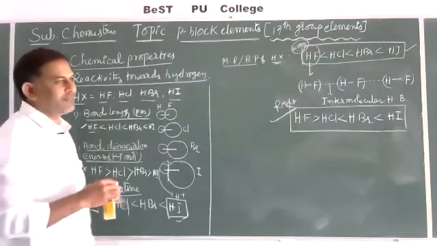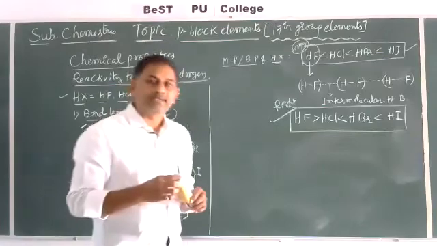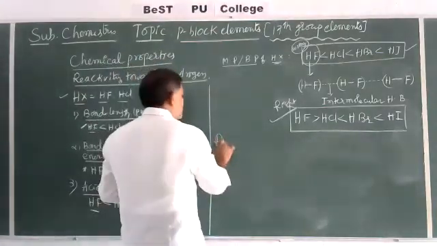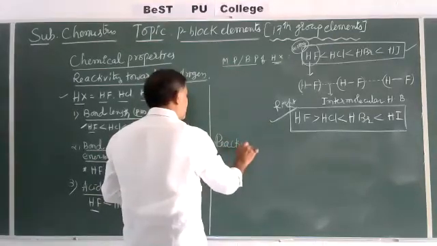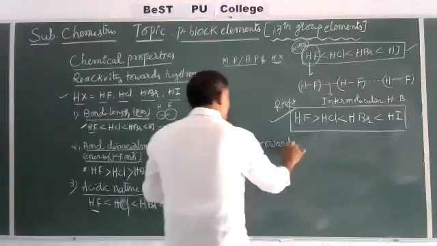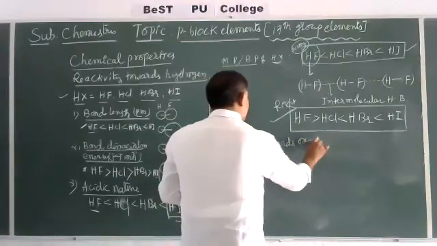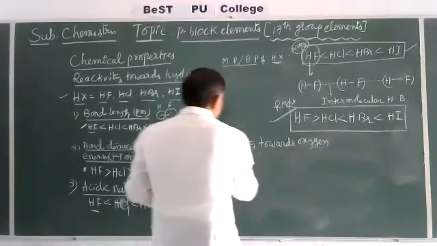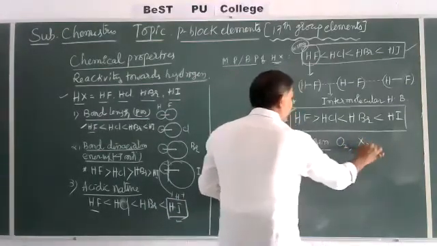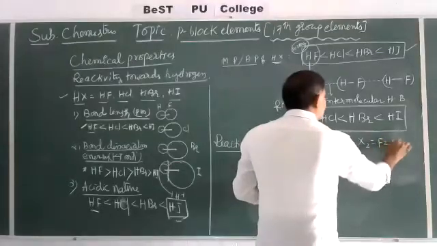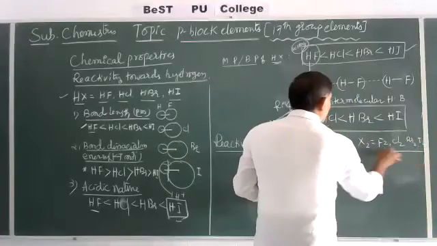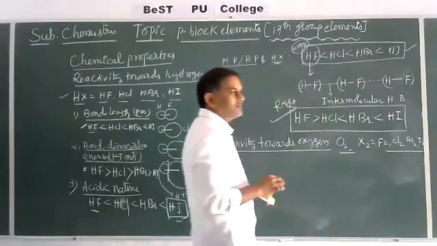Next one is reactivity towards oxygen. Okay? The oxygen is dioxygen, and halogens are X2 like F2, Cl2, Br2 and I2. These are the halogens and oxygen.